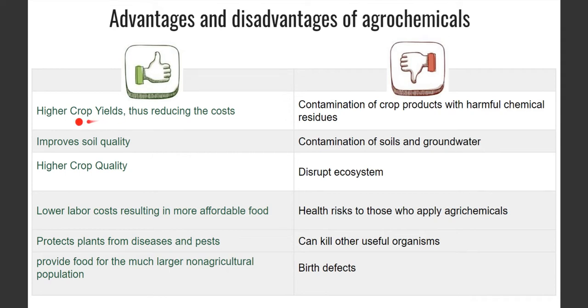The yield of the crop is increased. So if there is more crop in the market, then the cost of that particular crop also reduces. Are you getting this? The amount of crops produced in the field is inversely proportional to the crop cost. The more the crops, the lesser is the cost. Are you understanding this? Okay.